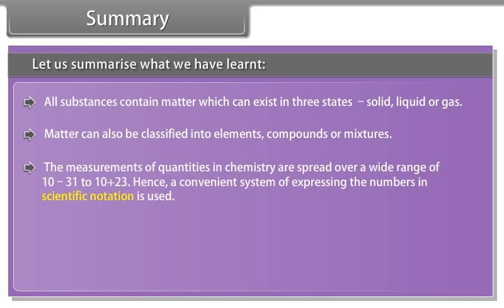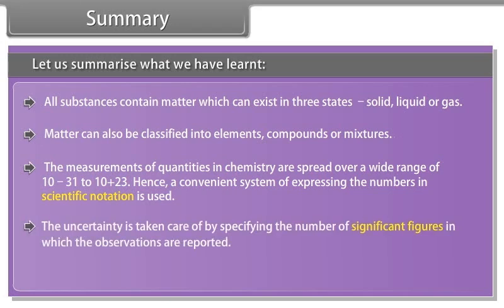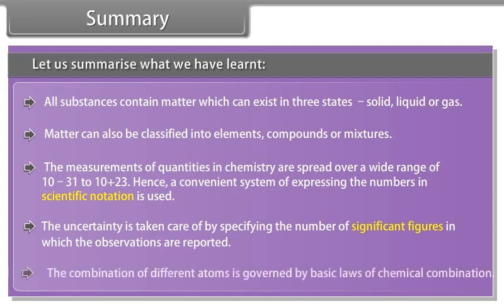The measurements of quantities in chemistry are spread over a wide range of 10^-31 to 10^+23. Hence, a convenient system of expressing the number in scientific notation is used. The uncertainty is taken care of by specifying the number of significant figures in which the observations are reported. The combination of different atoms is governed by basic laws of chemical combination.